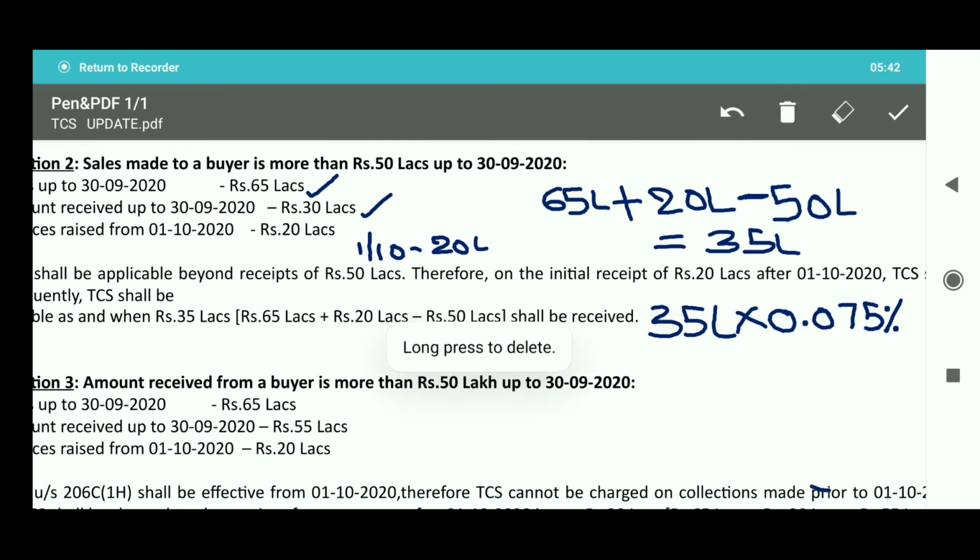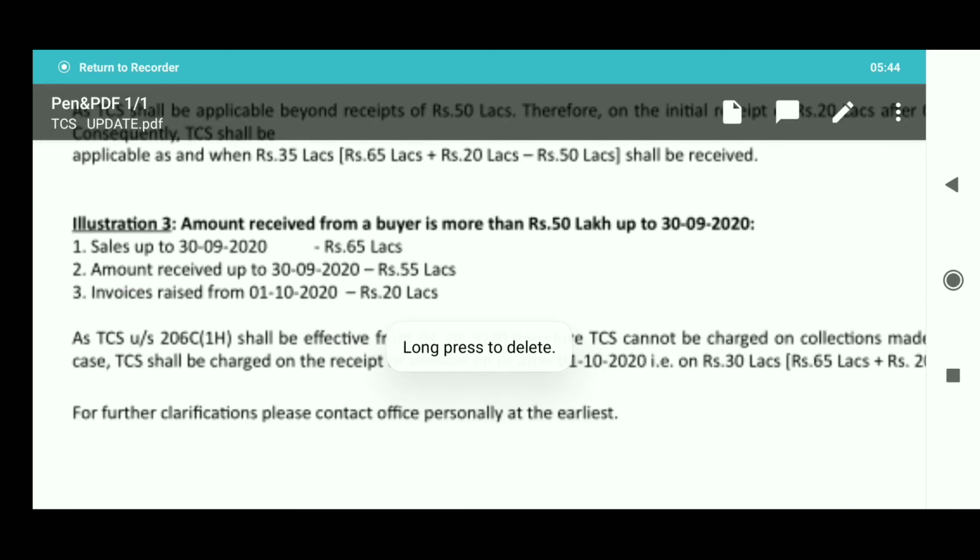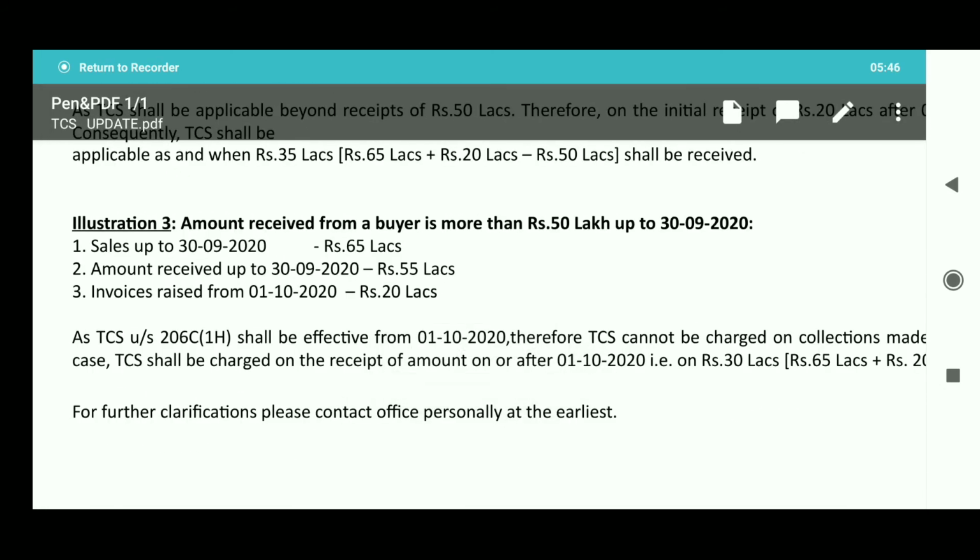And next, going to illustration number 3. In this illustration, observe very carefully. Sales made up to 30th September is 65 lakhs and the amount received is 55 lakhs. So this has to be observed very carefully. And invoices from 1st October, meaning further sales from 1st October, is 20 lakhs.